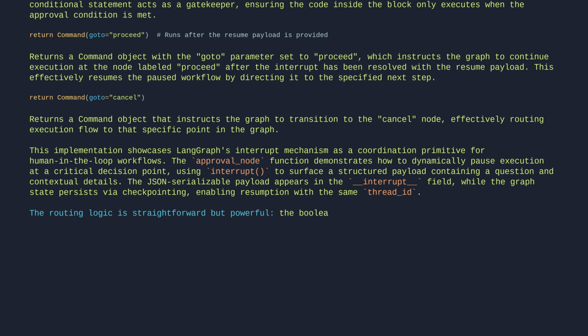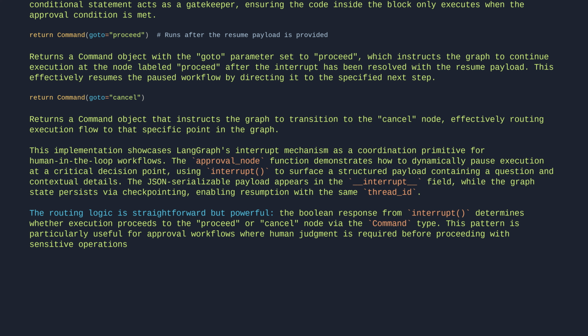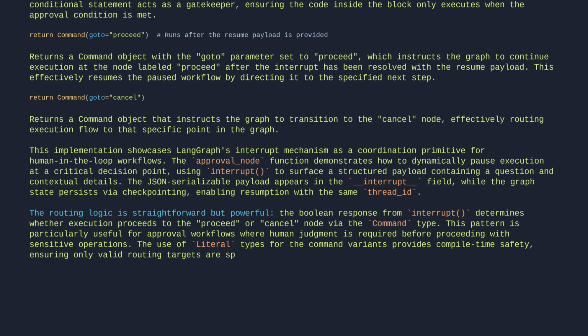The Boolean response from interrupt determines whether execution proceeds to the proceed or cancel node via the command type. This pattern is particularly useful for approval workflows where human judgment is required before proceeding with sensitive operations. The use of literal types for the command variants provides compile time safety, ensuring only valid routing targets are specified.